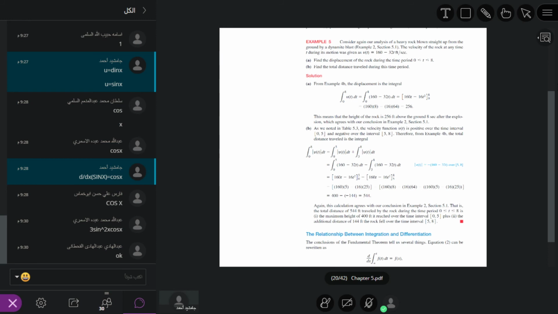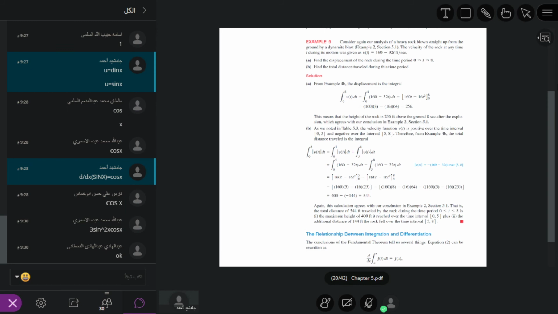So first of all, we have velocity here. Velocity is basically the rate of change of displacement, the rate of change of position of the particle motion. Okay, so what is v of t? It is equal to the integral of 160 minus 32 t dt.